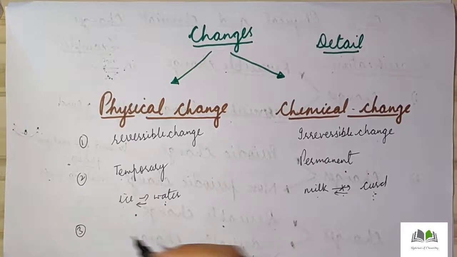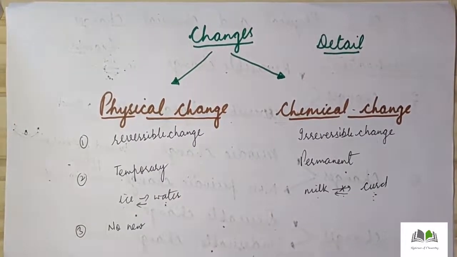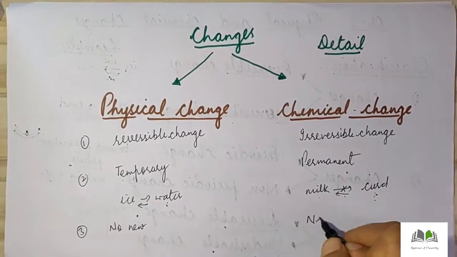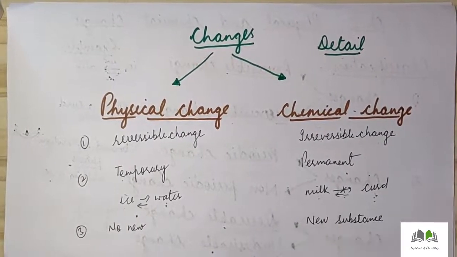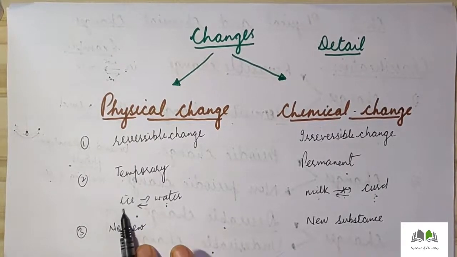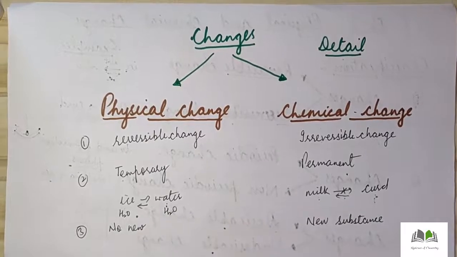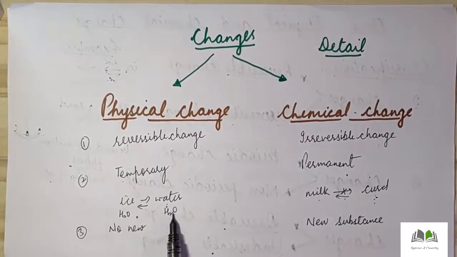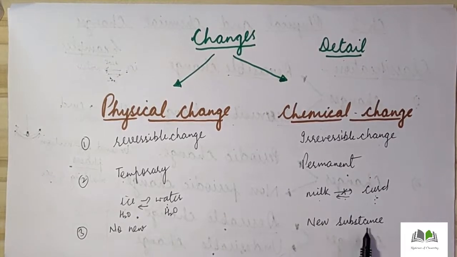Now third point we have, in case of physical change, no new substance is formed. But in case of chemical change, a new substance is formed. So how can we say that a new substance is formed? Here we can say that ice has formula H2O. Water also has formula H2O. So we can say that there is no formation of new substance. But in case of chemical change, a new substance is formed.